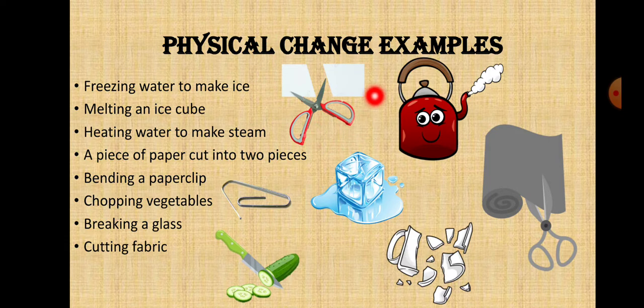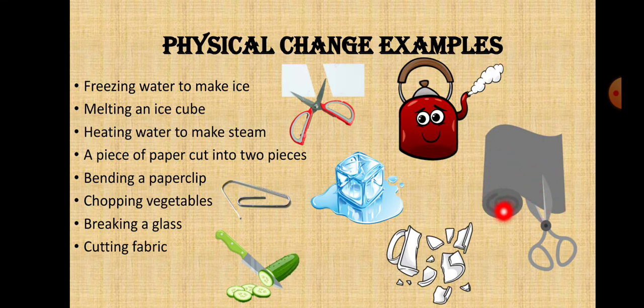So cutting a paper. If you want, you can stick the pieces and make the paper again. So it's a temporary change and there is no new substance. And when you boil water, steam comes out. When you cool this steam, it comes back to the liquid water state. So there is no new substance.